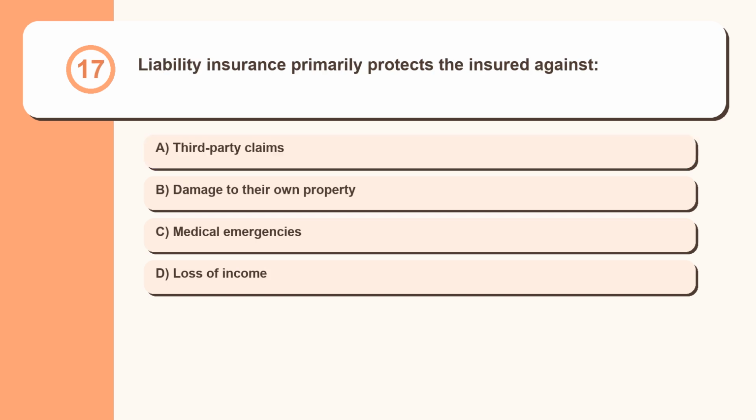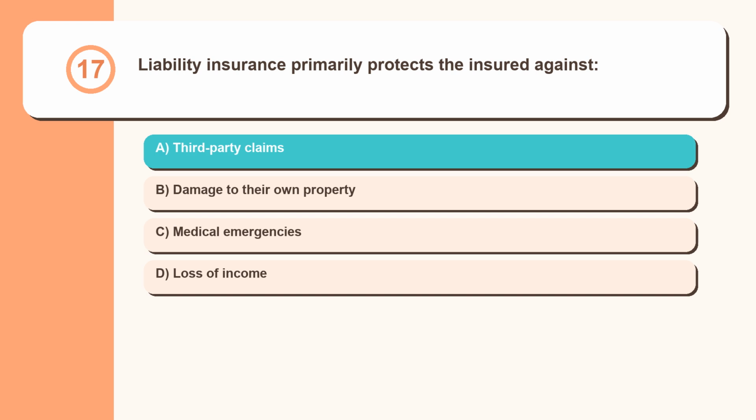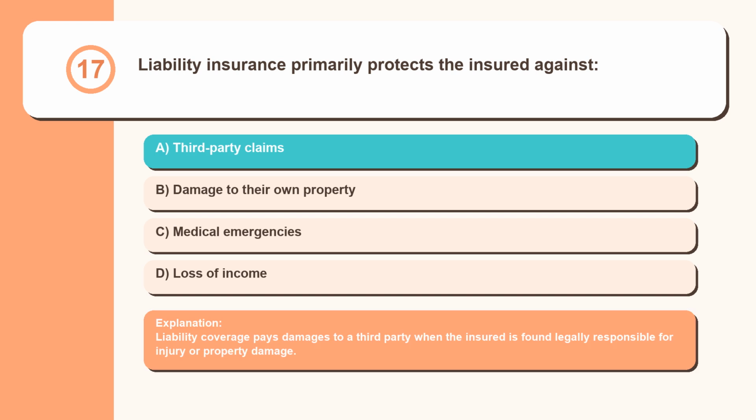Question 17. Liability insurance primarily protects the insured against third-party claims, damage to their own property, medical emergencies, loss of income. Liability coverage pays damages to a third party when the insured is found legally responsible for injury or property damage.